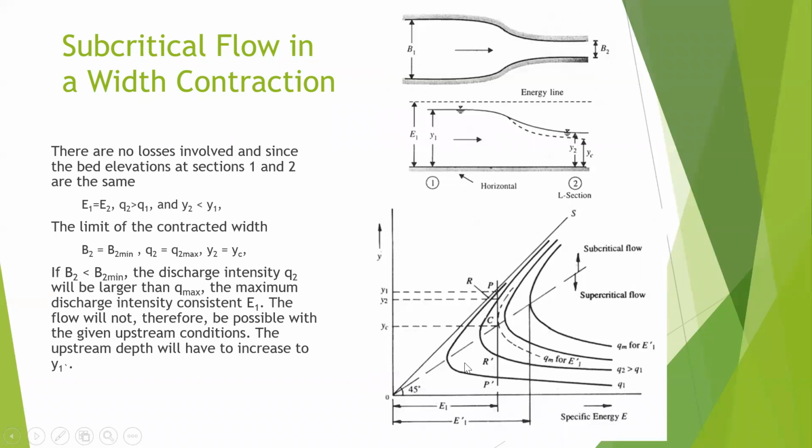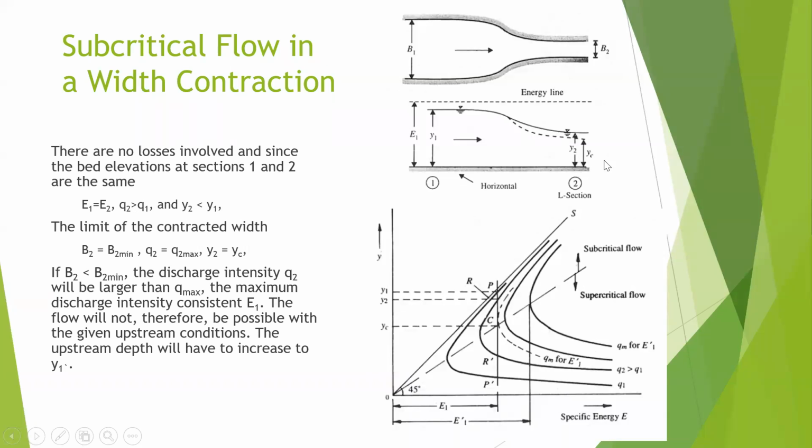The specific energy diagram is given on the right in such cases, and I want you to remember that small q means specific flow rate. It means the flow rate divided by the width, and if q gets larger, it means that the width is getting narrower.